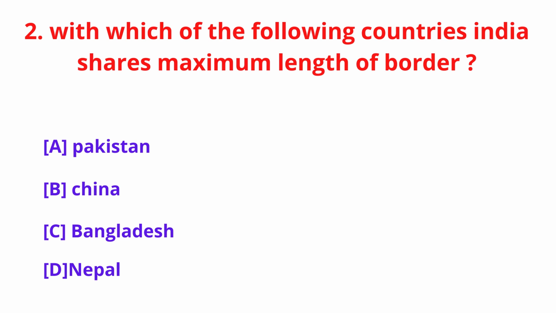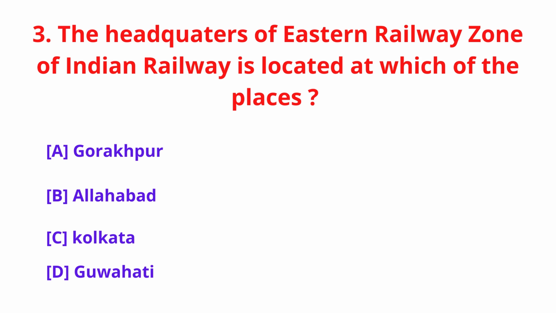With which of the following countries India shares maximum length of border? A. Pakistan, B. China, C. Bangladesh, D. Nepal. Answer C. Bangladesh. The headquarters of Eastern Railway Zone of Indian Railway is located at which of the places?